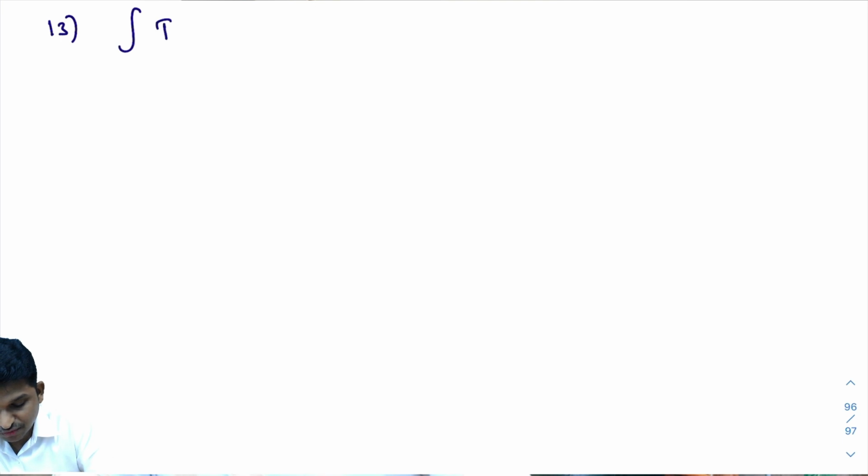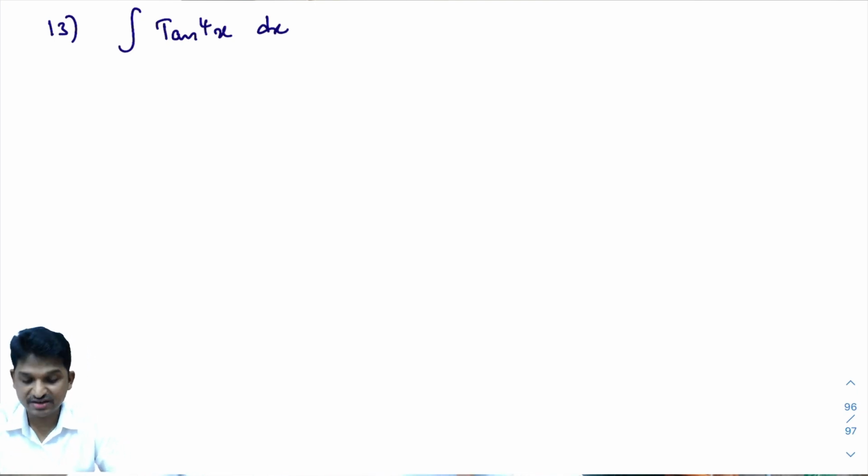12th question is over, right? 13th question. Sin power 4x is over, cos power 4x is over. Now tan power 4x dx. How to integrate this? Integral of tan power 4x dx.